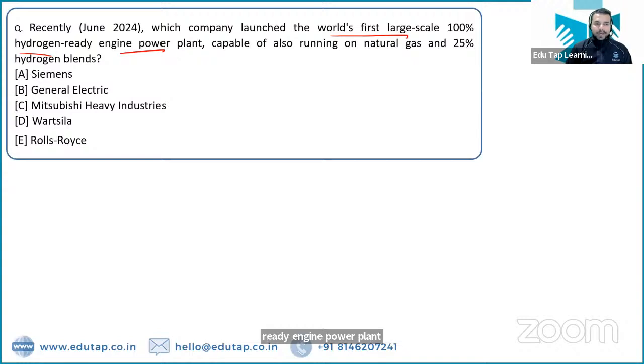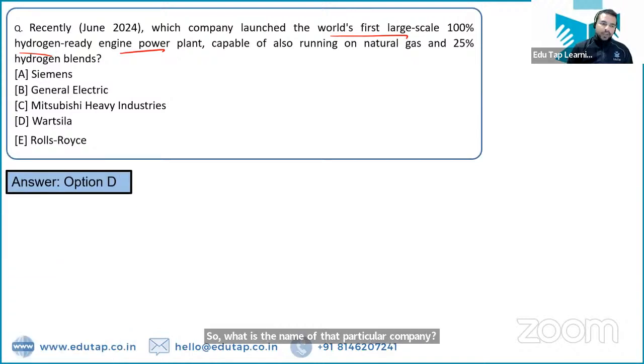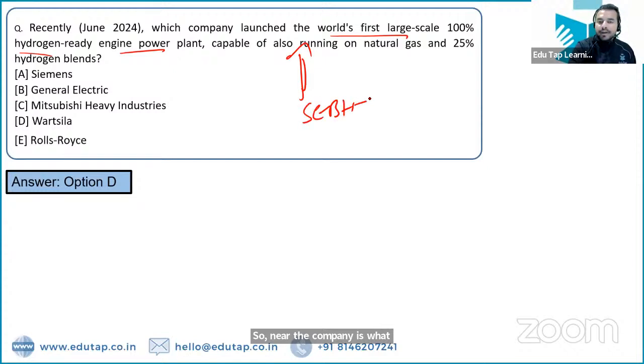So what is the name of that particular company? The name of the company is Wärtsilä. Let me tell you that this question was also asked in the SEBI phase 1 exam, which has happened just recently.